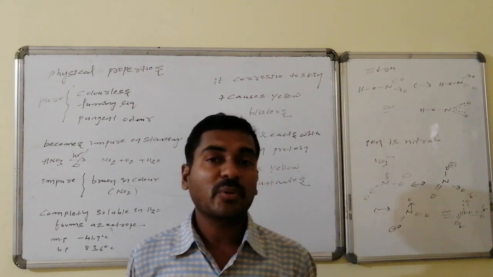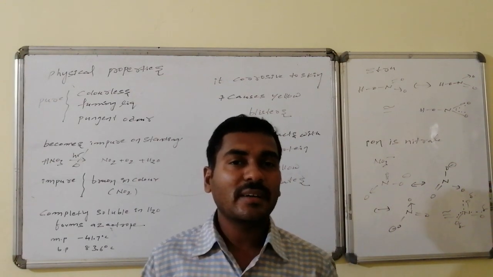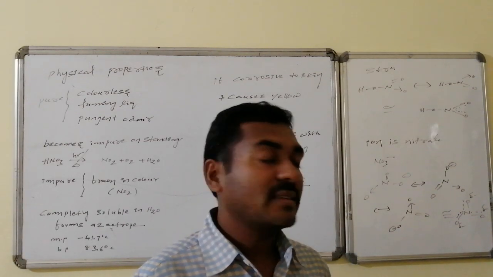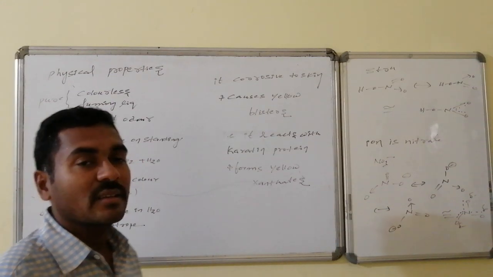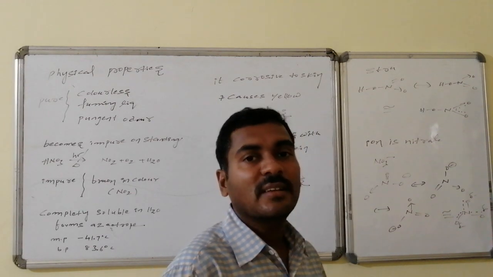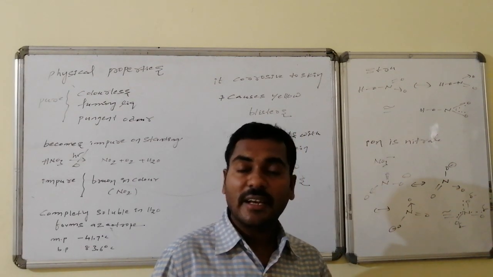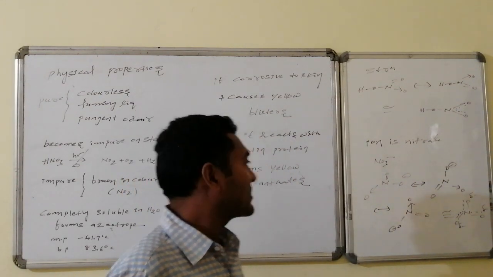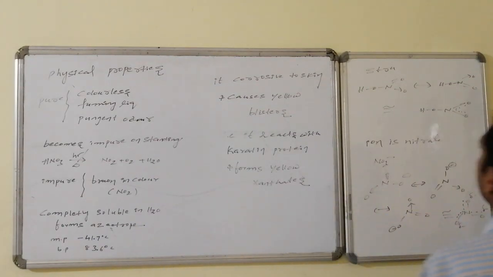That particular protein readily combines with HNO3 and forms yellow colored spots on the body, and these are said to be xanthoproteic, that is, yellow color formation takes place. Thus it is most irritating towards the skin and produces yellow color stains. That yellow color stain is due to the protein reaction with nitric acid, especially keratin protein combining with nitric acid. And let us go for the structure of nitric acid.